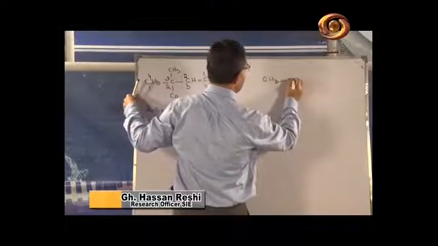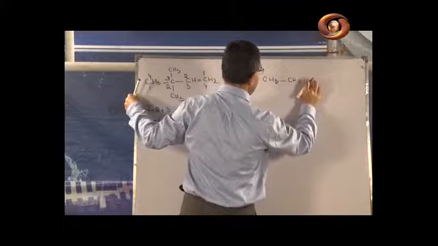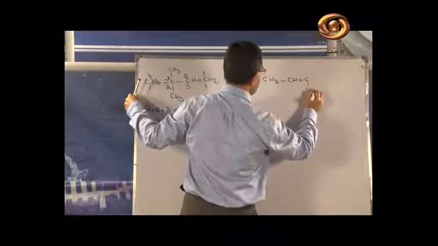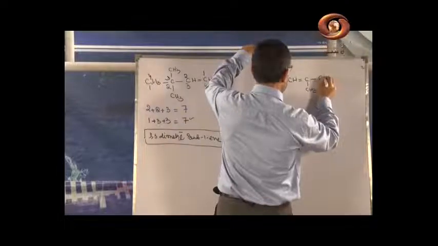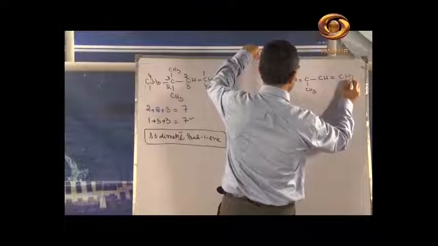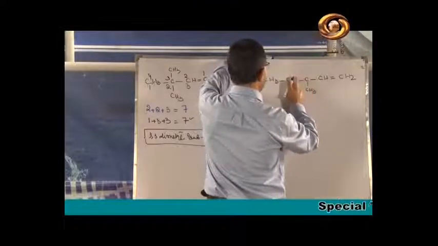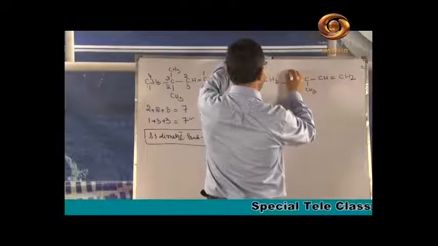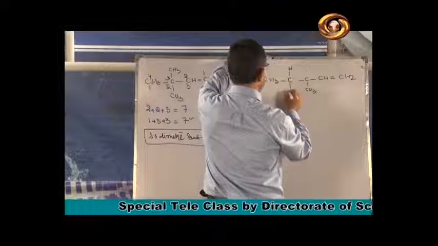It is CH, double bond C, CH3, and here a single bond CH double bond CH2.